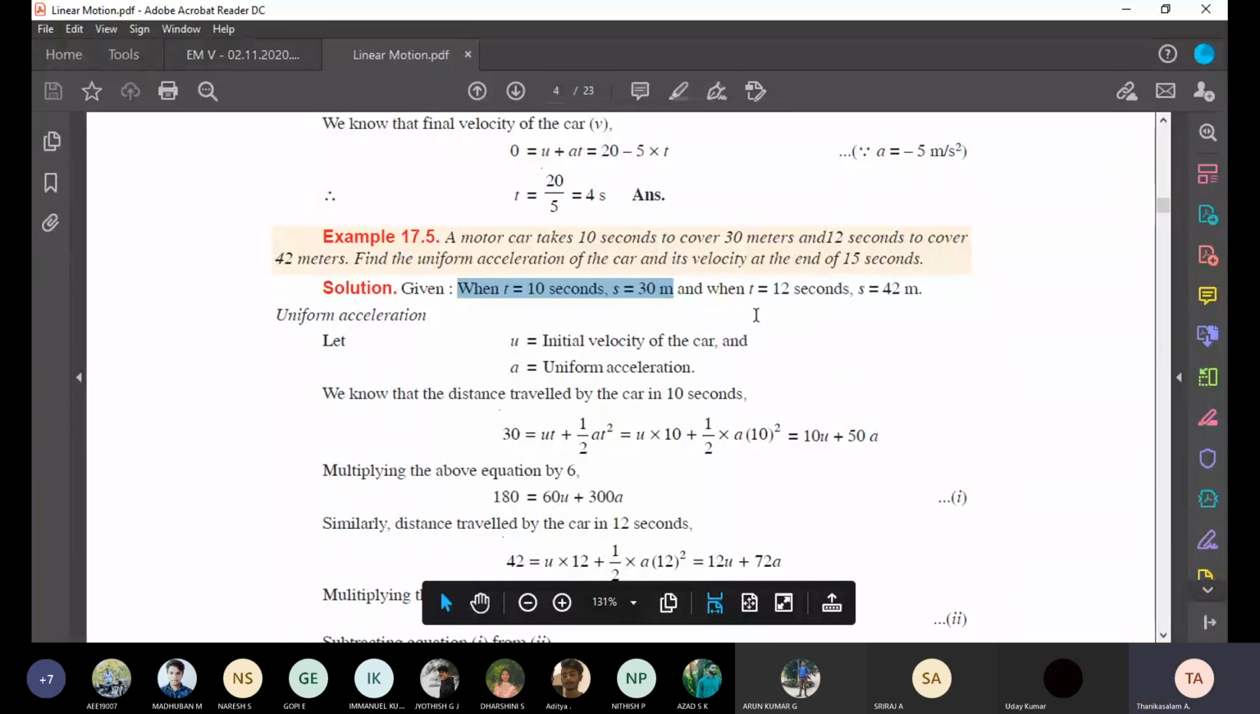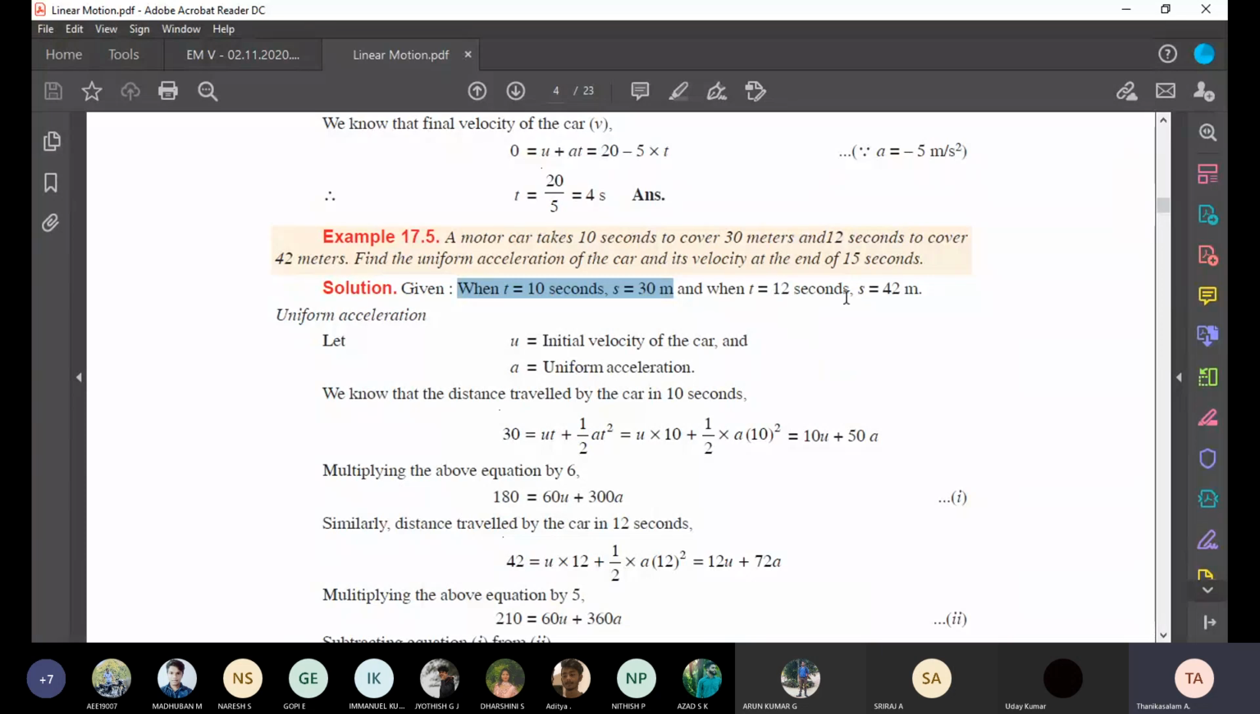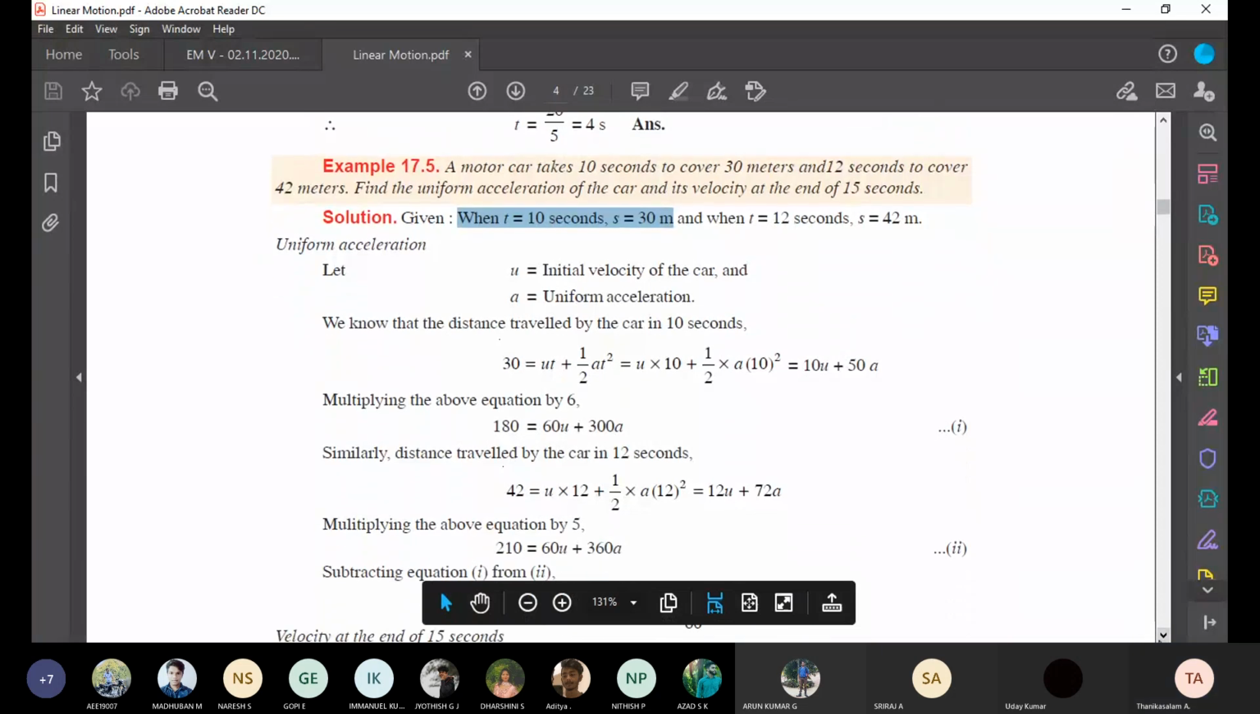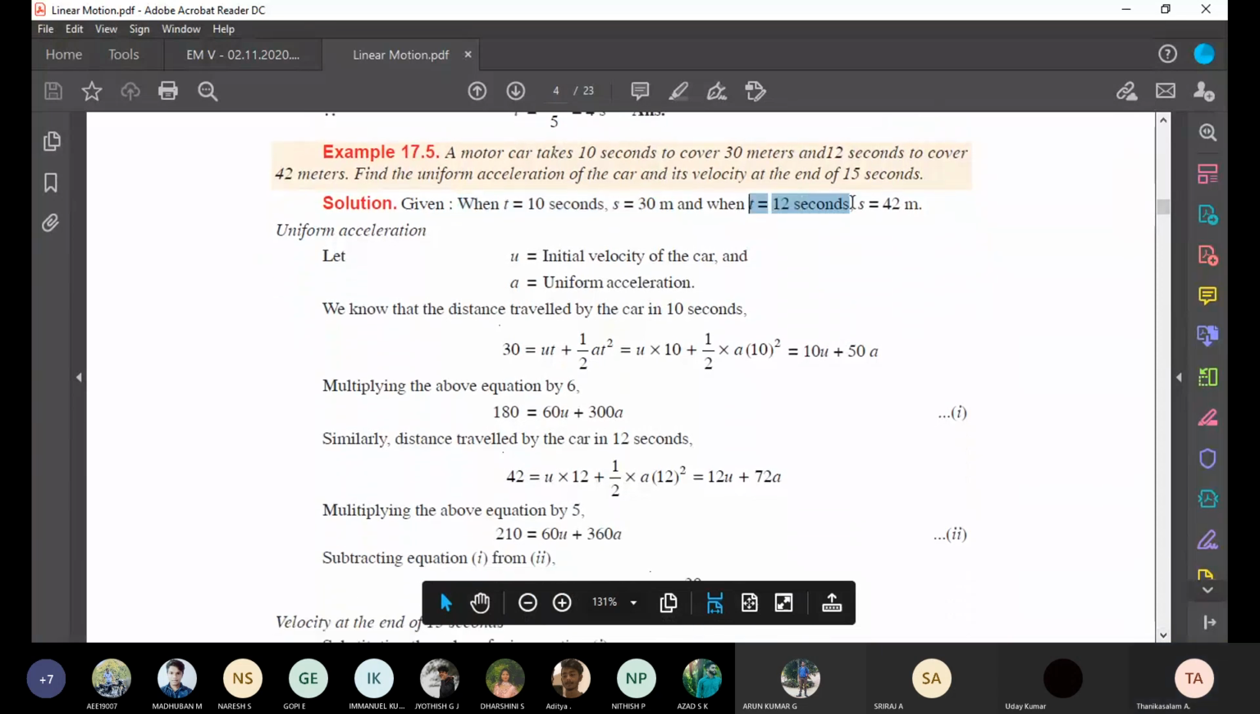Now come to the second case. T equal to 12 seconds, S equal to 42. The same equation: S equal to UT plus half AT square. So 42 equal to 12U plus half A into T square. T is 12, so the equation is 42 equal to 12U plus 72A.